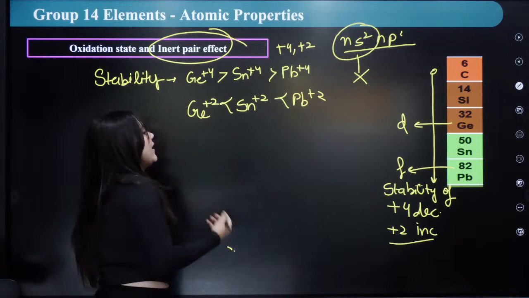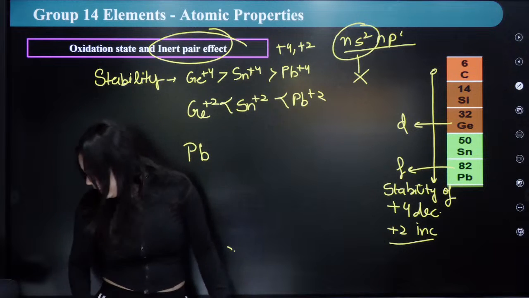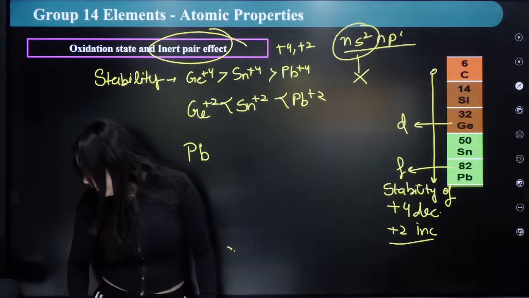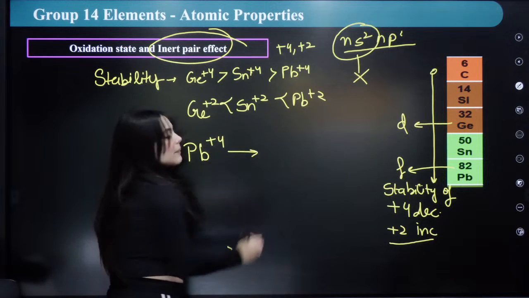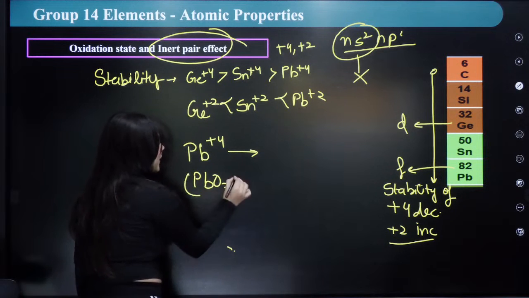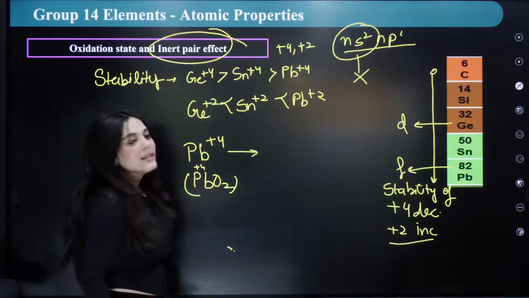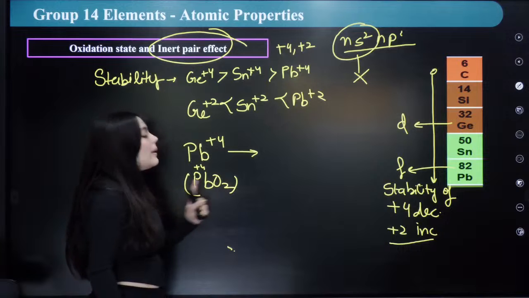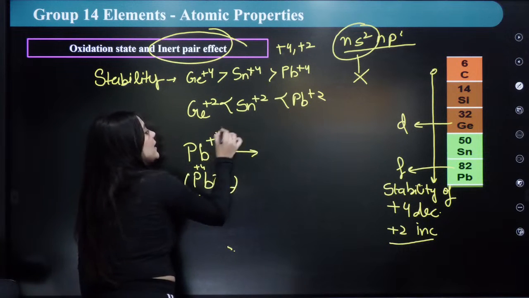Hence, the next thing that I can say is, if any compound is formed in the presence of Pb +4, for example, PbO2 is present. In PbO2, Pb is actually in +4 oxidation state, right? But we know that Pb is stable in +2.